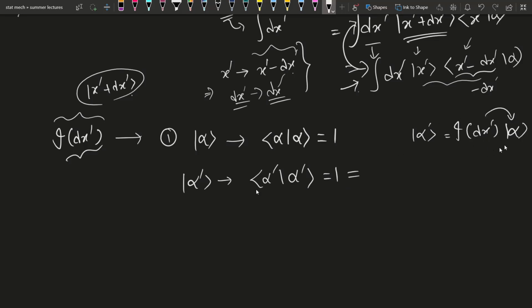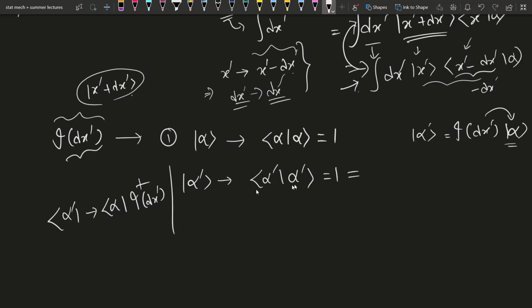Now just take the dual correspondence of the total thing. That means the ket becomes the bra, and I of dx dash becomes its dagger.